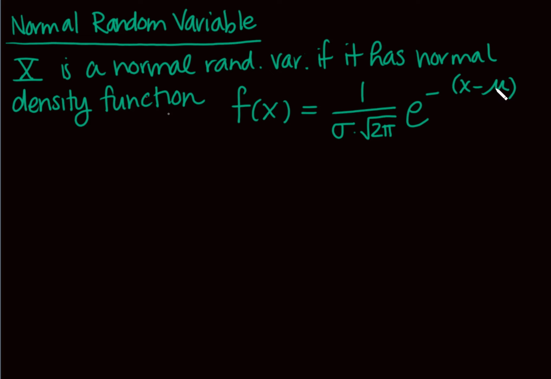I know it looks like a cursive u, but it's actually like a fancy m. We call it mu, quantity squared, all over 2 sigma squared.